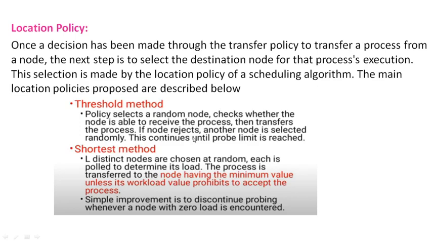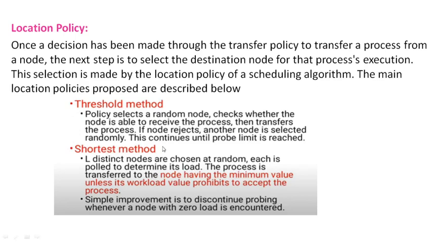If the node rejects, meaning that node is already overloaded, another node is selected randomly. This continues until it reaches the probe limit; we set some threshold value, so you can try randomly for 3 or 4 times. If the probe limit is 4, after reaching that limit it cannot try any further nodes.